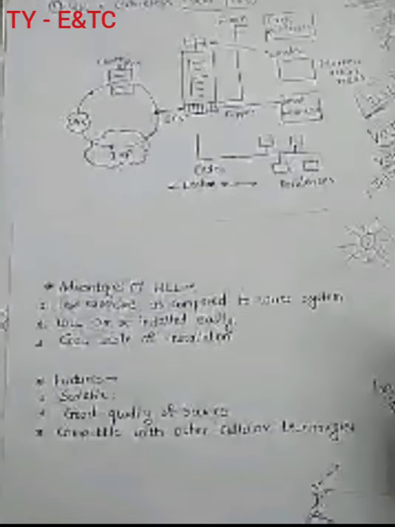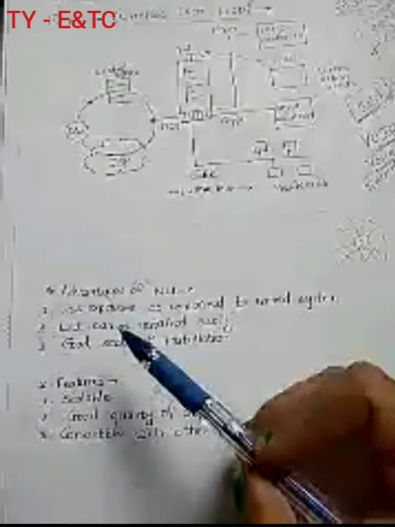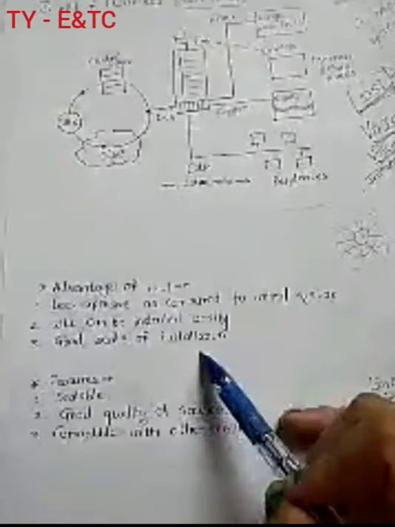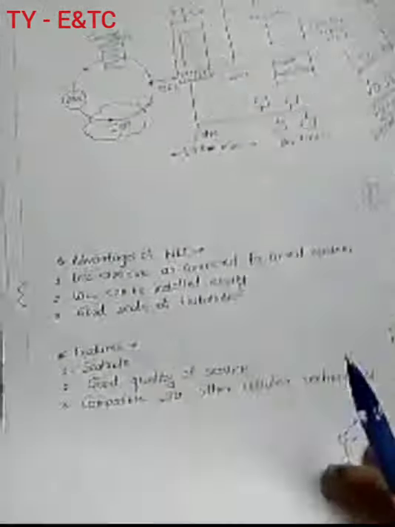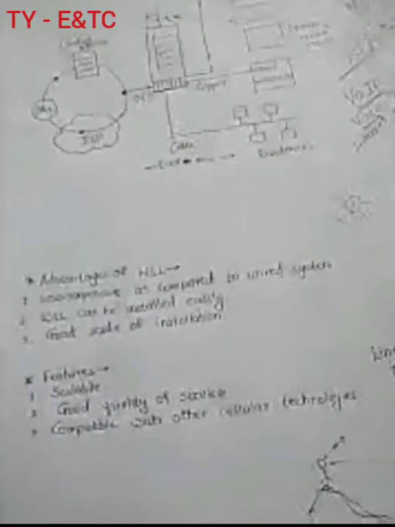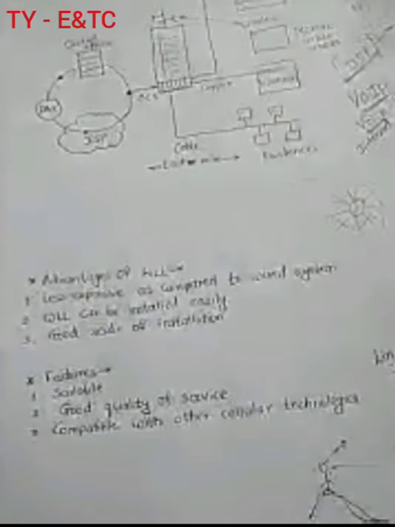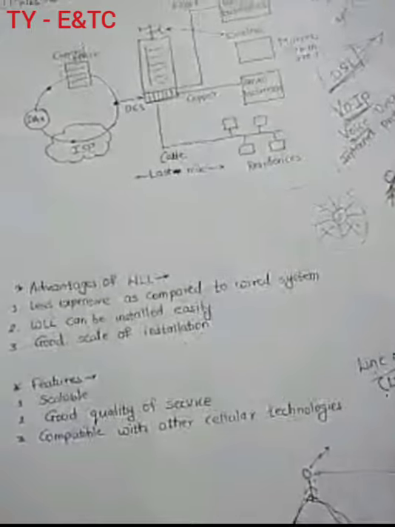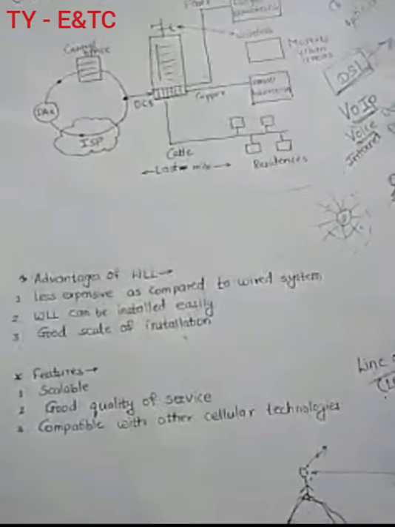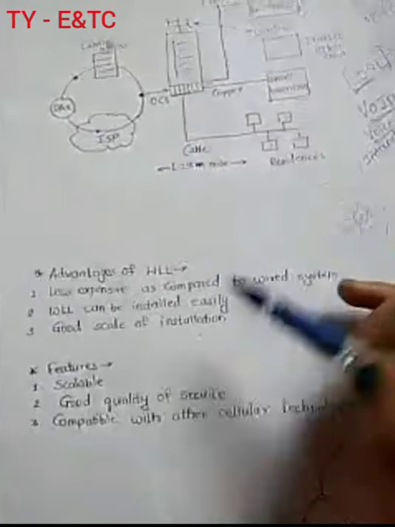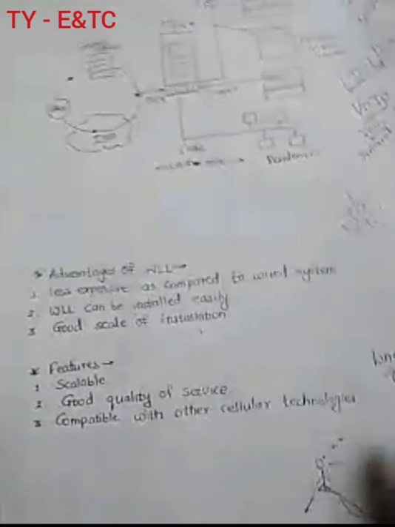WLL can be installed easily at any place, and it has good scale of installation. Good scale of installation means within a low price, you can install this network anywhere in the city or any area. You can install it easily.